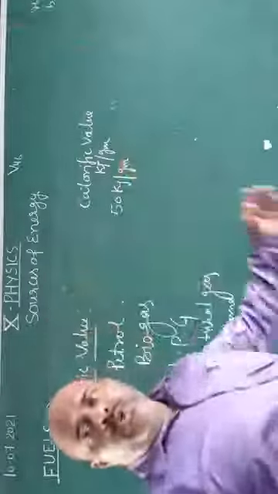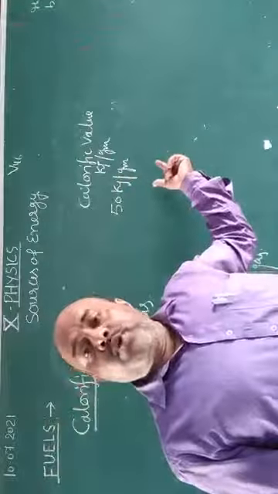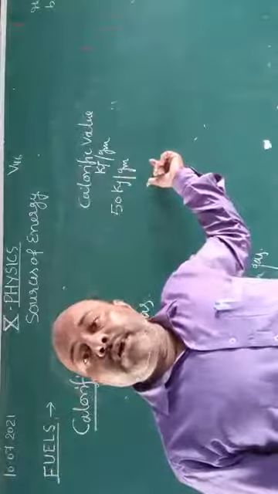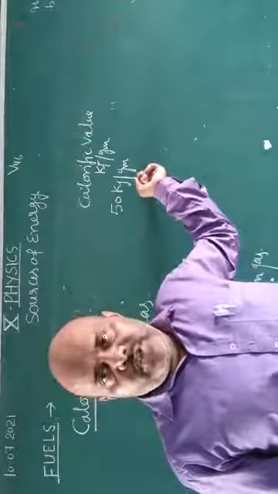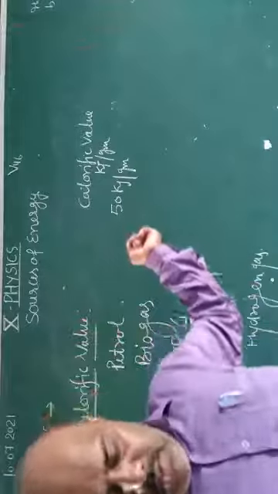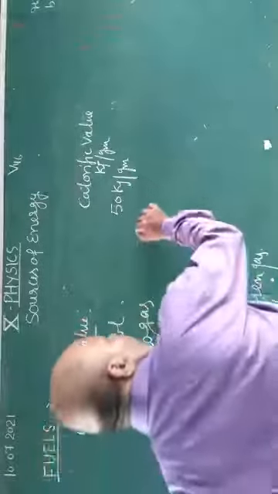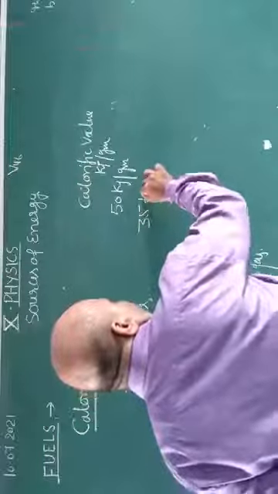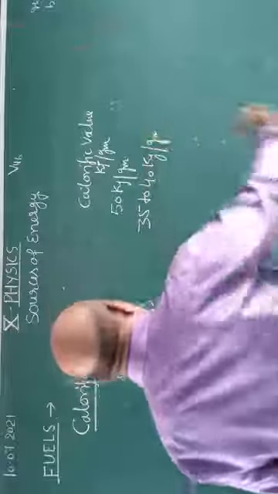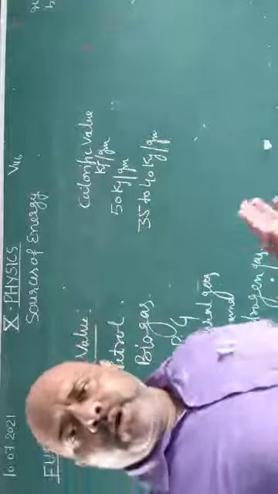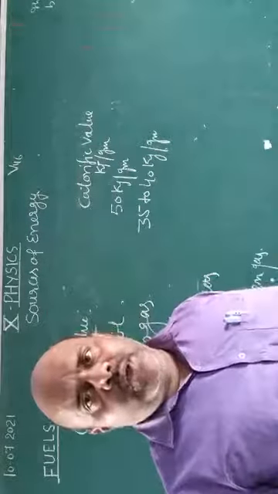It means when 1 gram of petrol is completely burned, it produces 50 kilojoule of heat energy. And biogas is 35 to 40 kilojoule per gram.